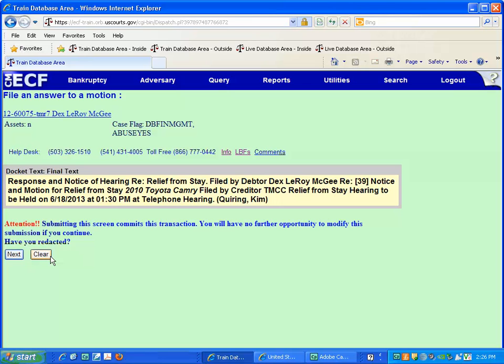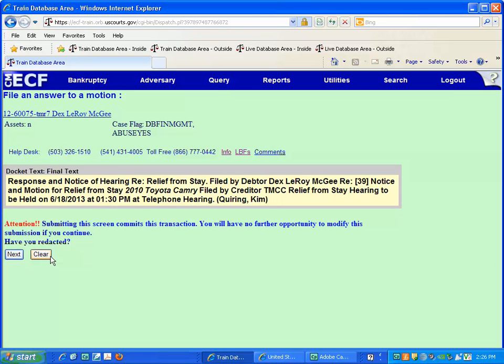The docket text final text screen displays. Read the docket text to confirm the information is correct, you have redacted, and verify that you have selected the correct hearing date, time, and location. If any of the information is incorrect, click on the bankruptcy heading and start over.